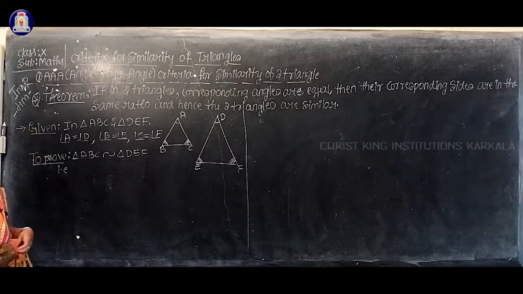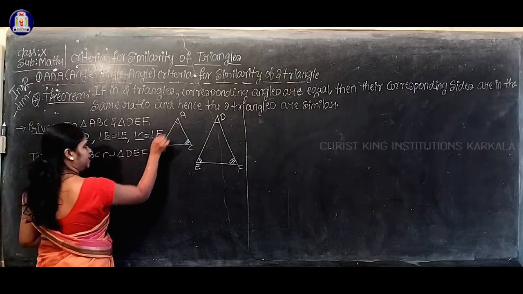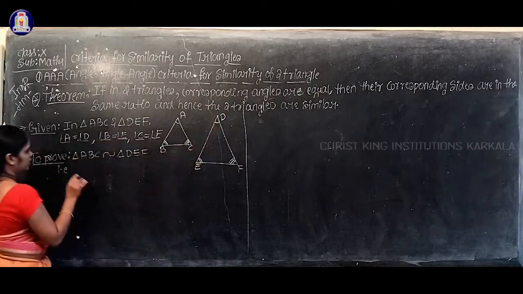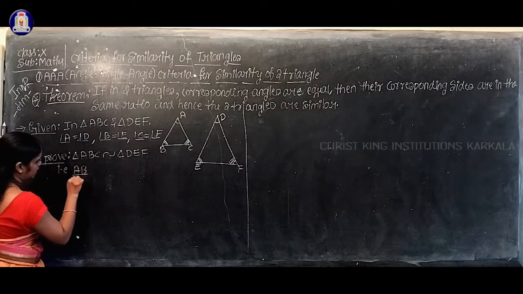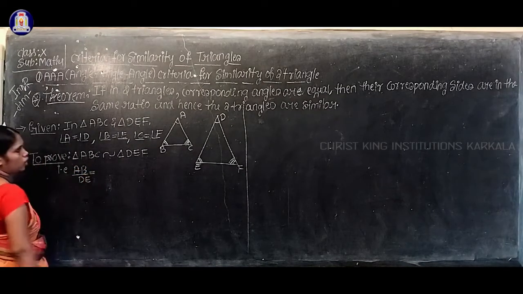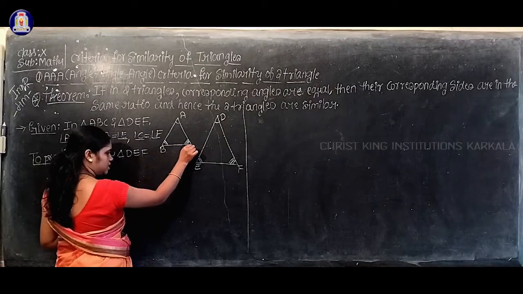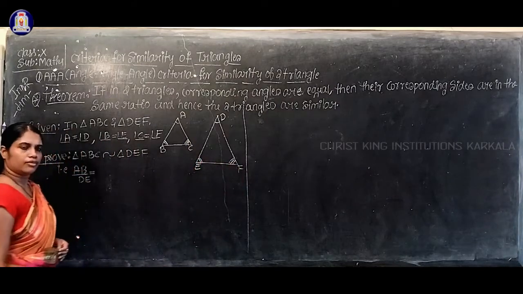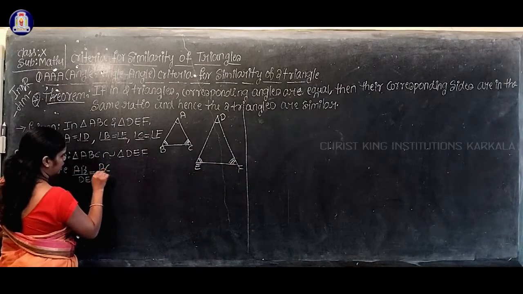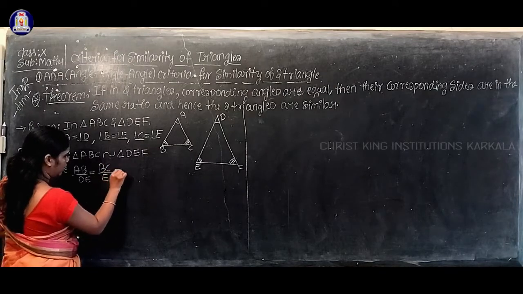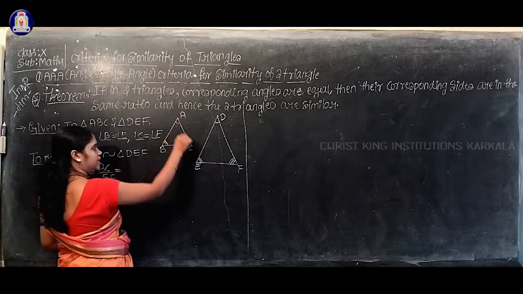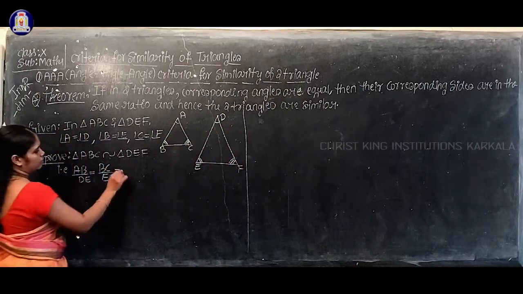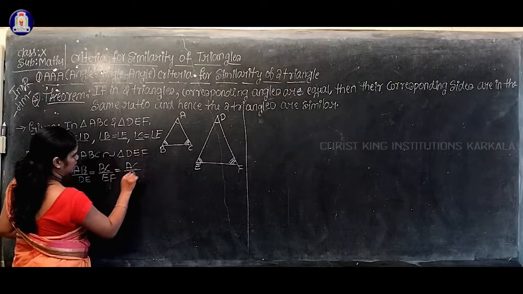How do we represent it? For the side AB, the corresponding side is DE, that is AB by DE equals, once again, for the side BC, the corresponding side is EF, so BC by EF equals, once again, for the side AC, the corresponding side is DF, so AC by DF.